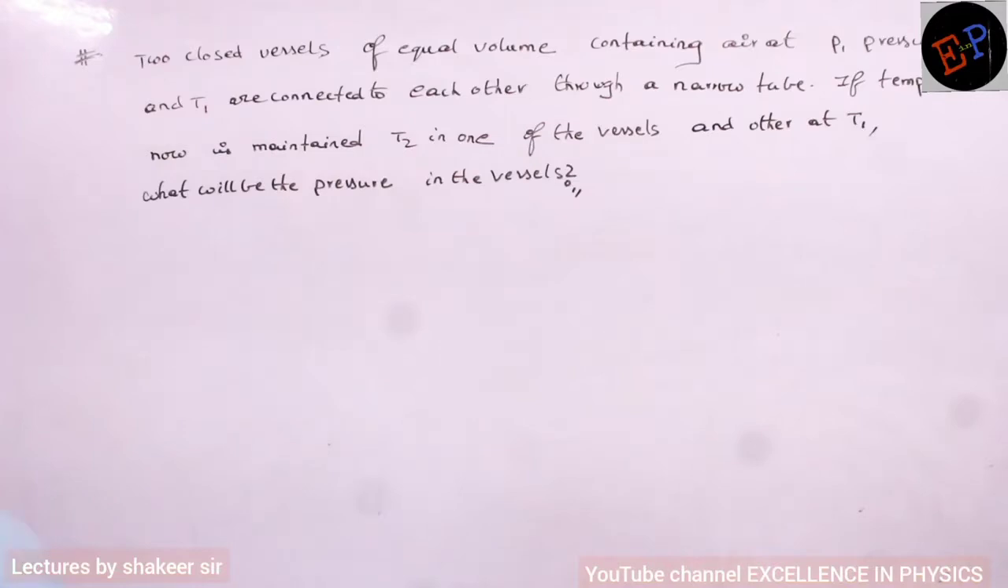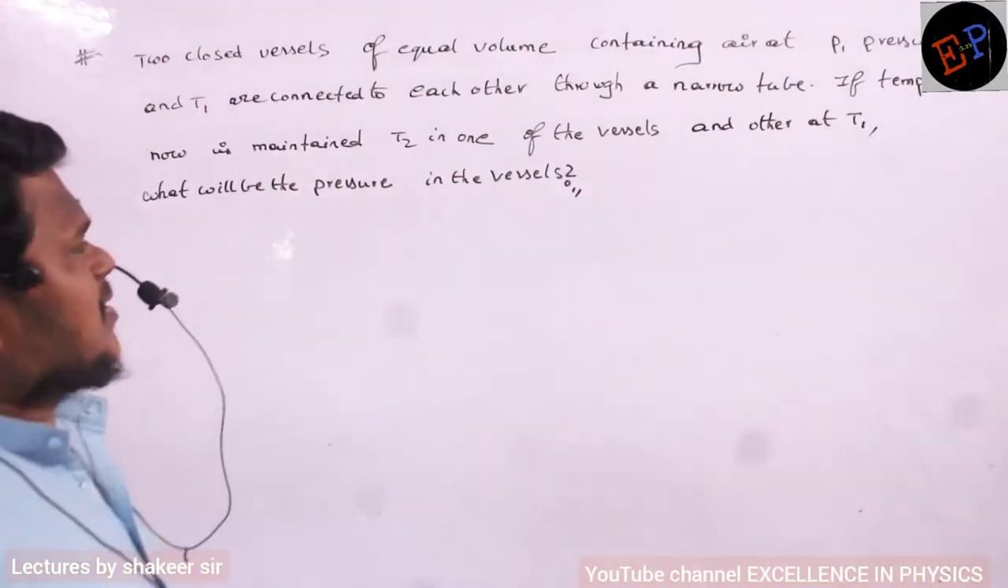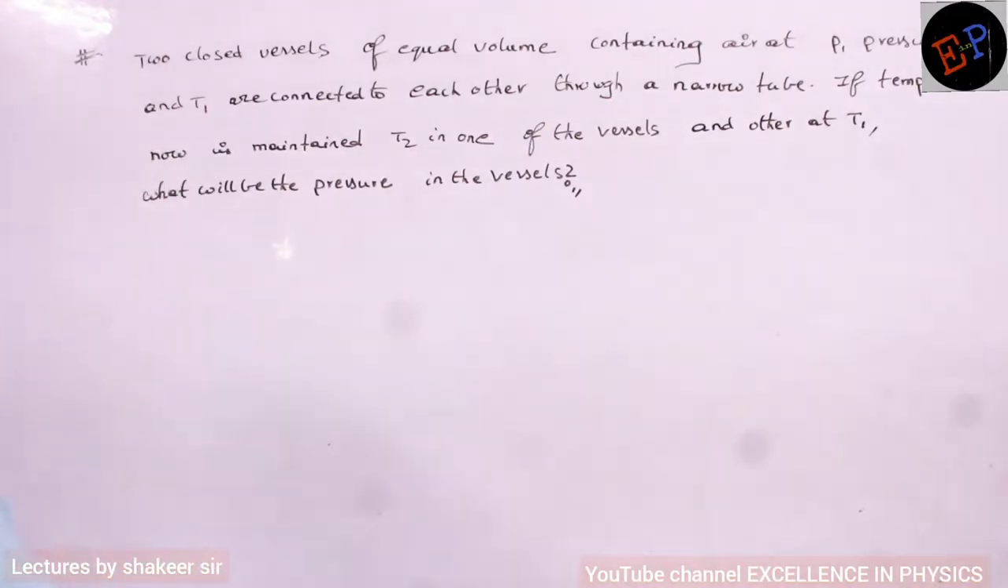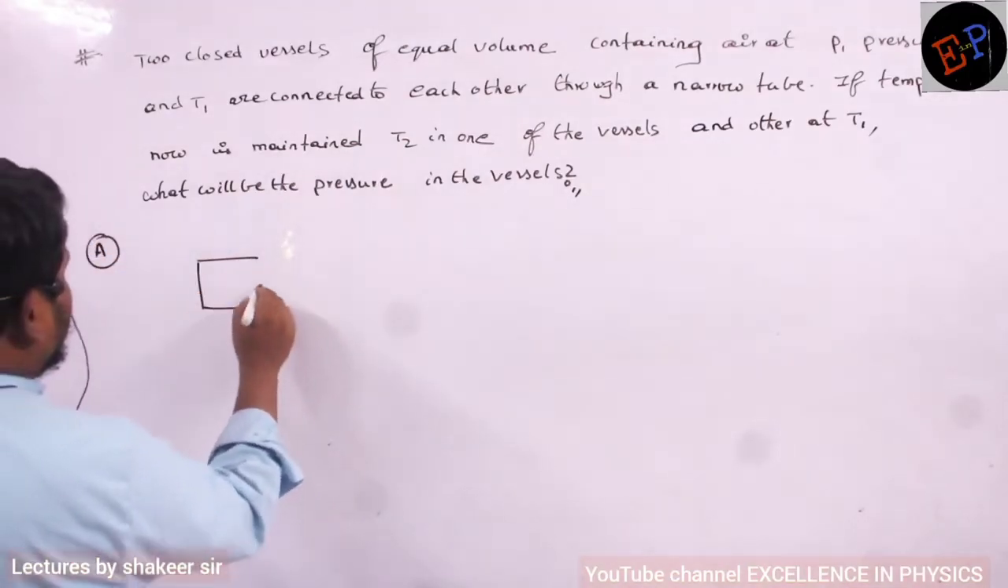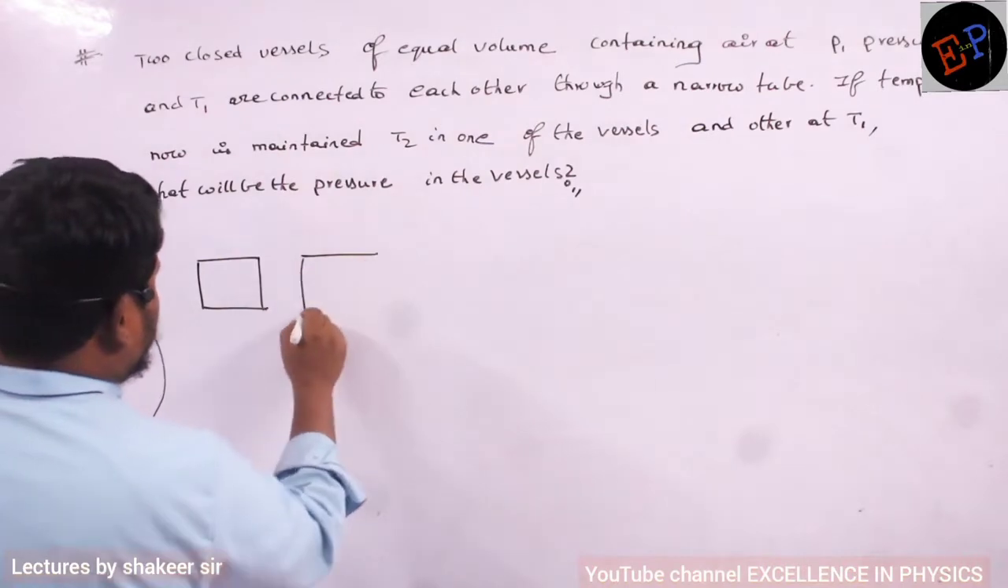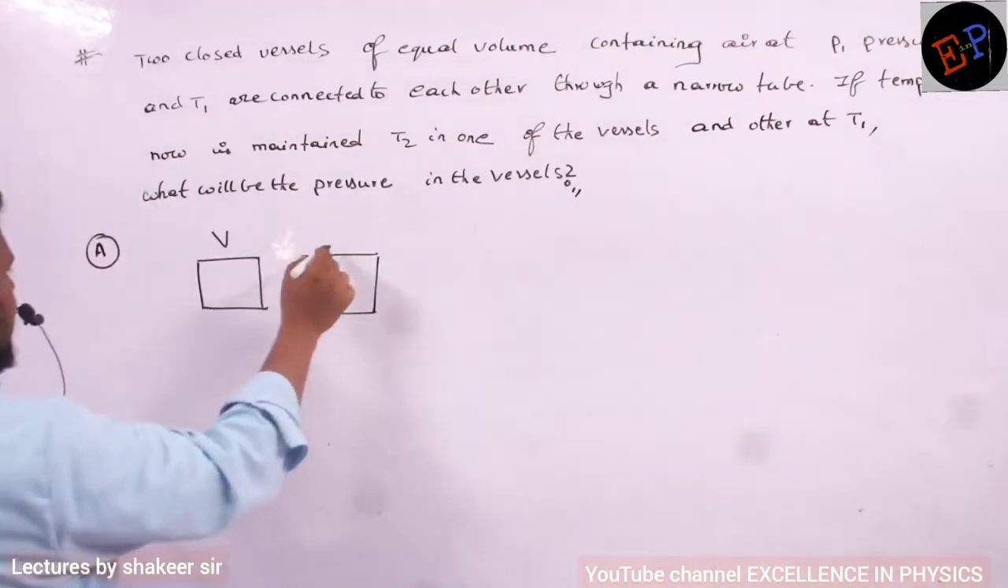Next question. So 2 closed vessels of equal volume containing air at pressure P1 and temperature T1 are connected to each other. Let us draw the diagram of this one. So this is one container. Okay, so this is another container. Volumes are same, no? Volume is V. Here also volume is V.